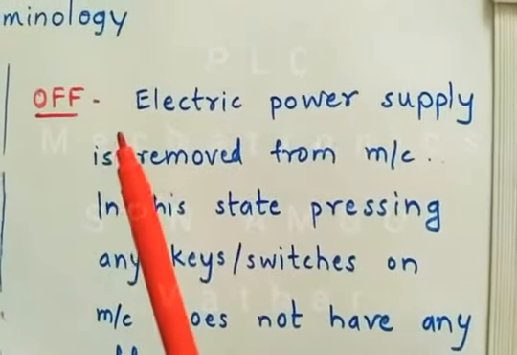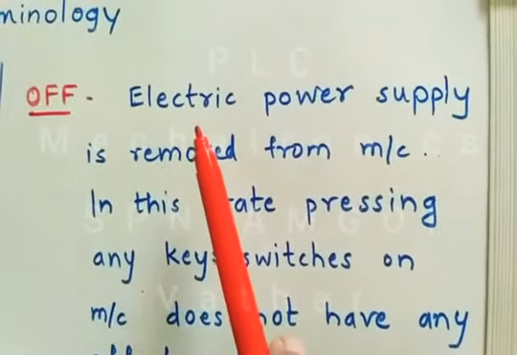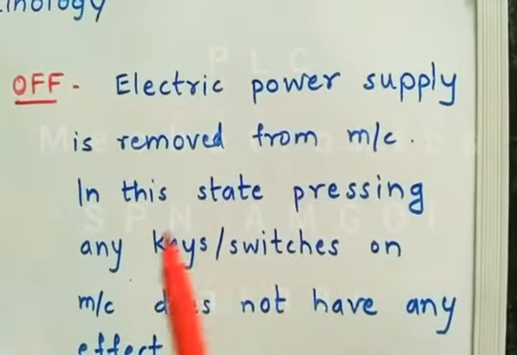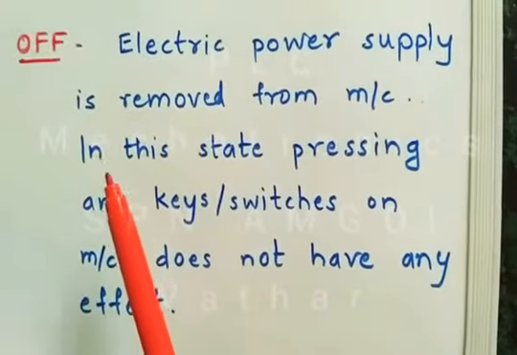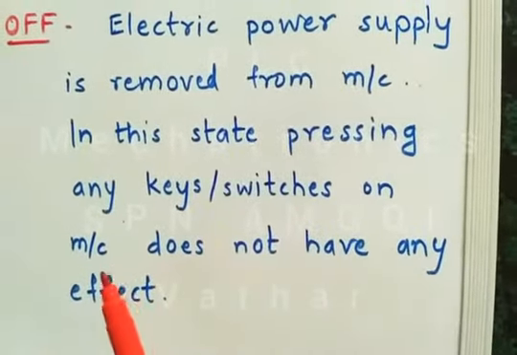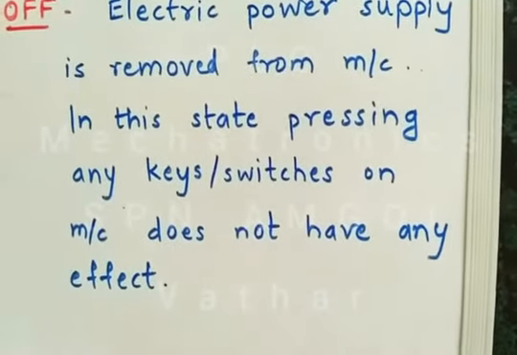The next term in machine control terminology is off. In this state, the electric power supply is removed from the machine and its control circuit. So, in this state, pressing any keys or switches on the machine does not have any effect on the machine.